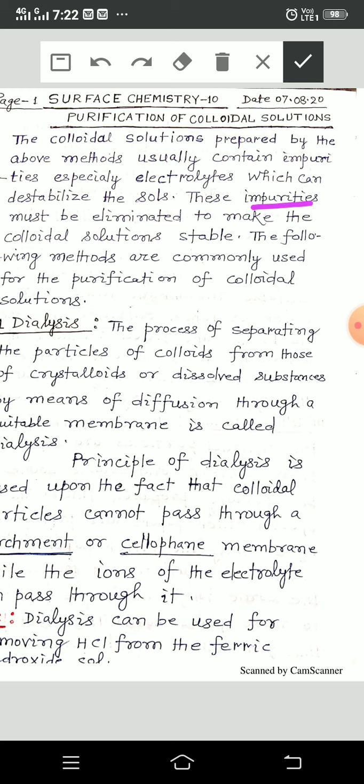These impurities must be eliminated to make the colloidal solutions stable. The following methods are commonly used for the purification of colloidal solution.